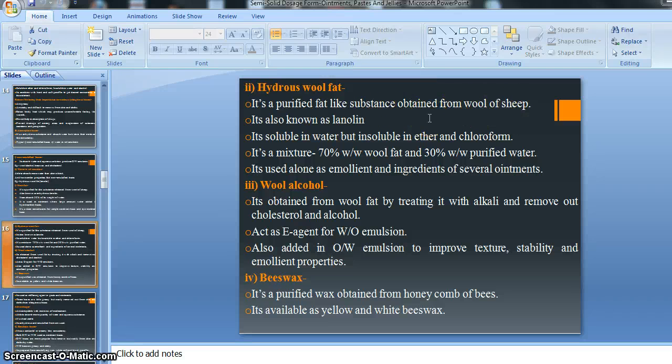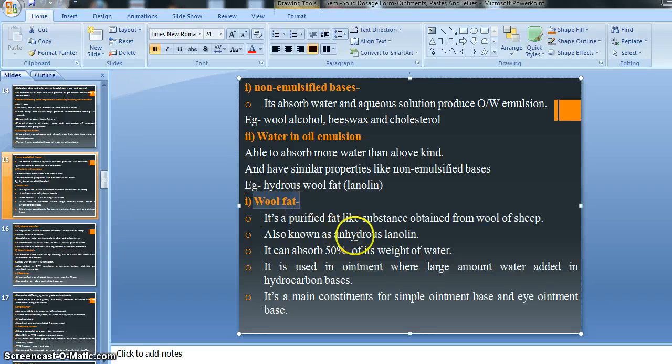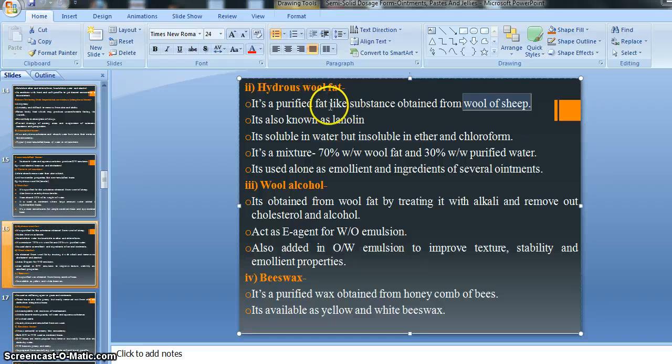The source of anhydrous wool fat is similar to wool fat, which is also obtained from the wool of sheep. And this is a purified fat-like substance. Why is it called purified? Because some purification is done here, that's why it is called a purified fat-like substance.